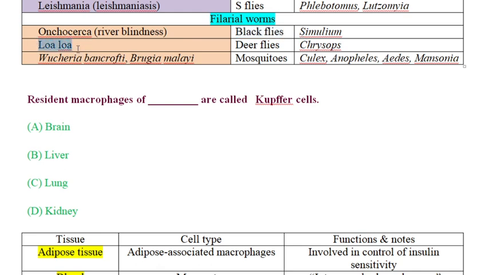Next is the disease called loiasis, caused by the Loa loa worm, also called African eyeworm disease, because the filarial worm is present in the conjunctiva of the eye. It is transmitted by the repeated bite of the deer fly, also called mango fly or mangrove forest fly, belonging to the genus Chrysops. These two filarial worms, Wuchereria bancrofti and Brugia malayi, sorry if I pronounce the scientific names wrong, are responsible for causing lymphatic filariasis and are transmitted by mosquitoes, of which four genera are responsible for causing this disease.